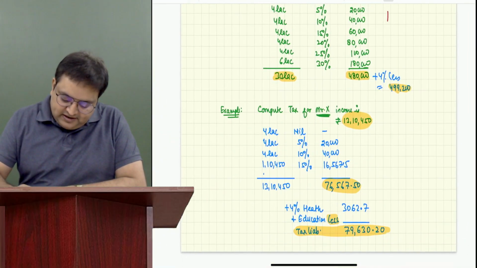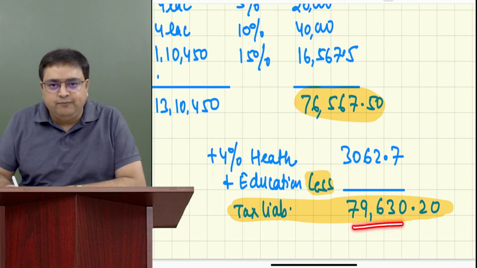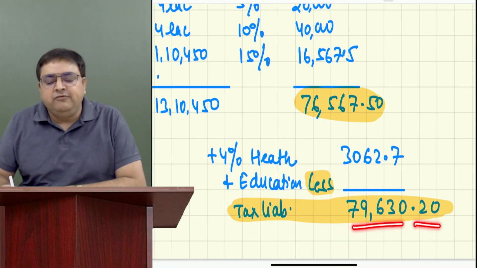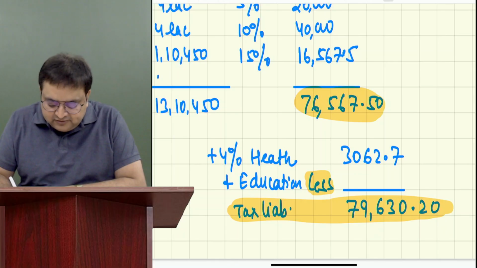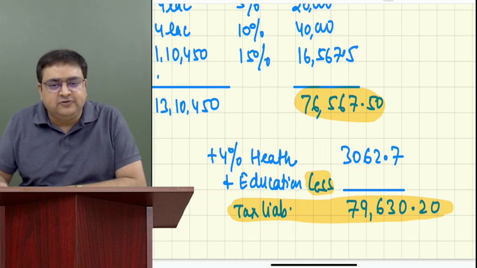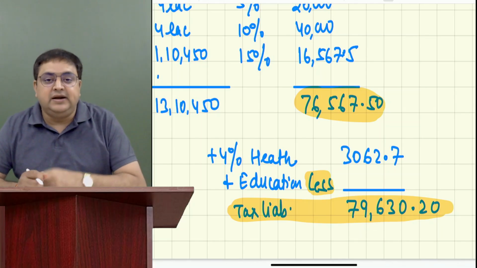But if you see the last one, which is 79,630.20, what will we do if it is not in multiples of 10? Obviously the decimal should not be there, and in fact this could have been 31, 32 or 33 rupees or so. So we will make it a multiple of 10.